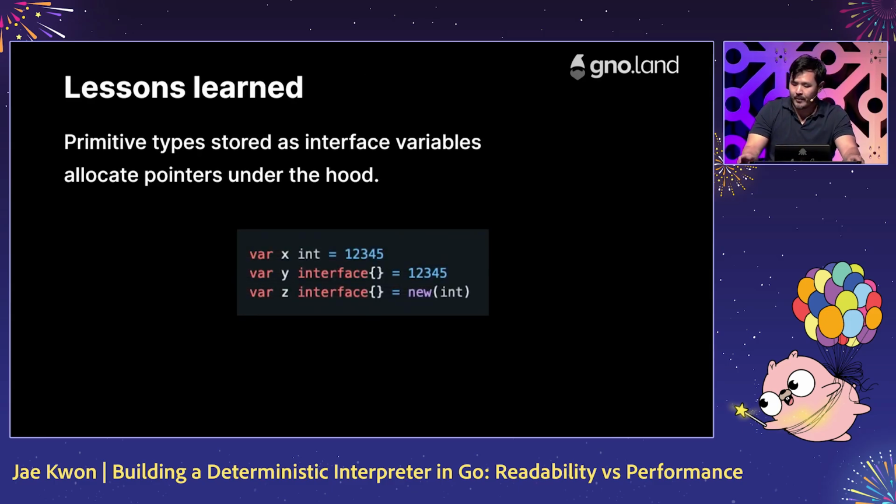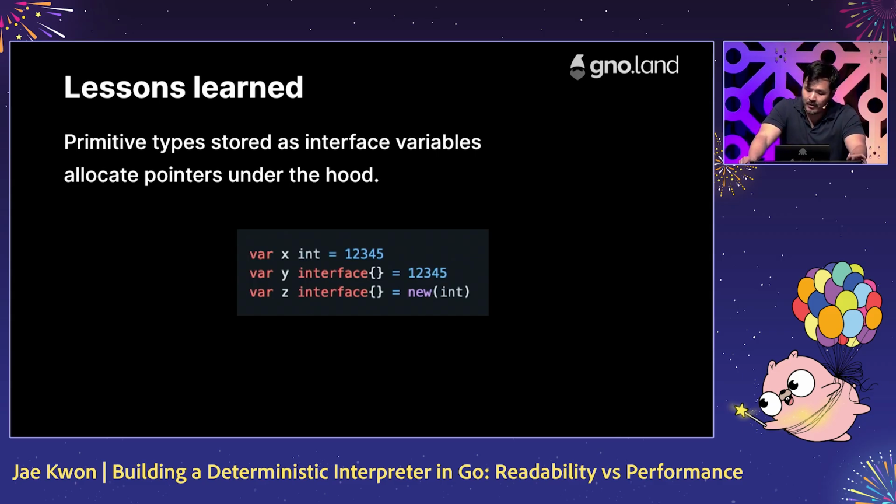One thing we learned is that primitive values, like integers, when they're stored in an interface variable, they're actually stored under the hood as pointers. So in this example, x only takes 8 bytes because it's an integer, while y, before assignment, takes 16, but when you assign the number 12345 to y, it'll actually allocate a pointer to an integer. So it takes 24 bytes. And also puts more pressure on the garbage collector. So y and z here require the same amount of memory, which is unexpected.